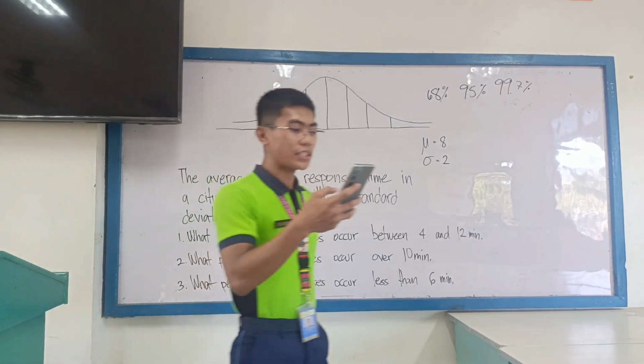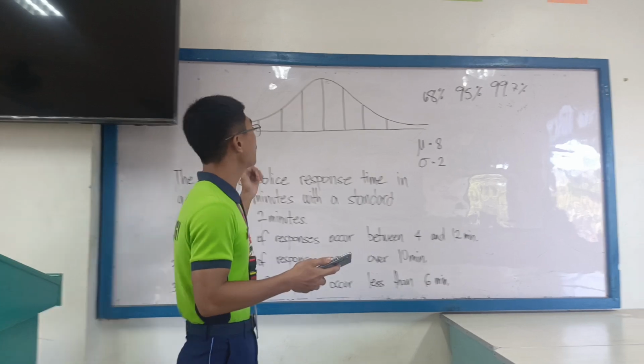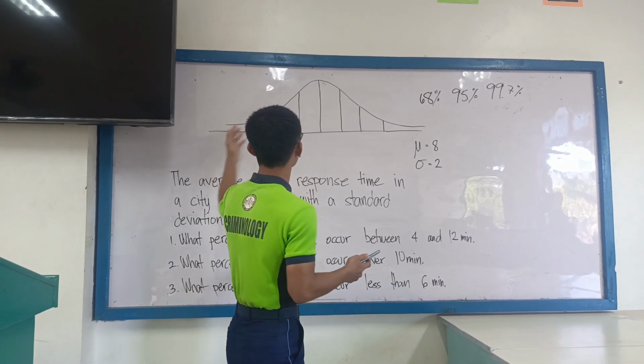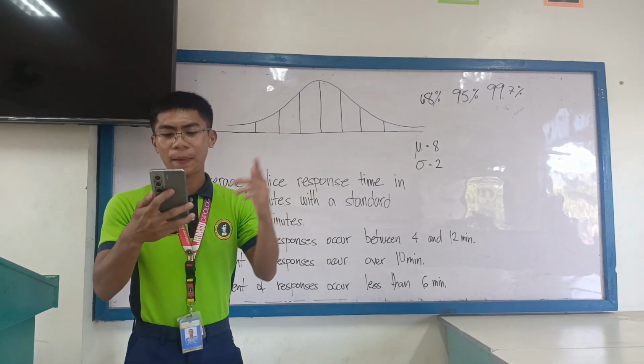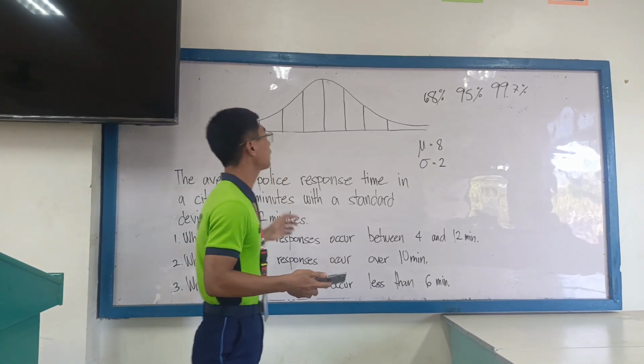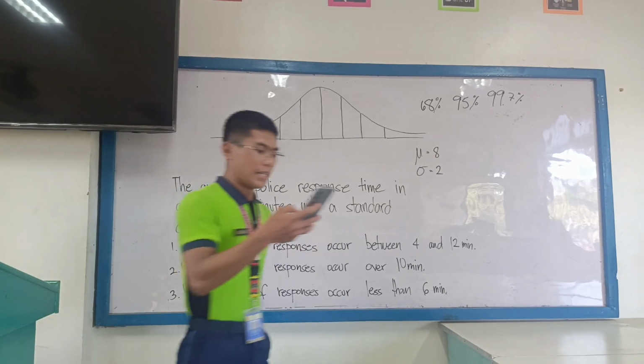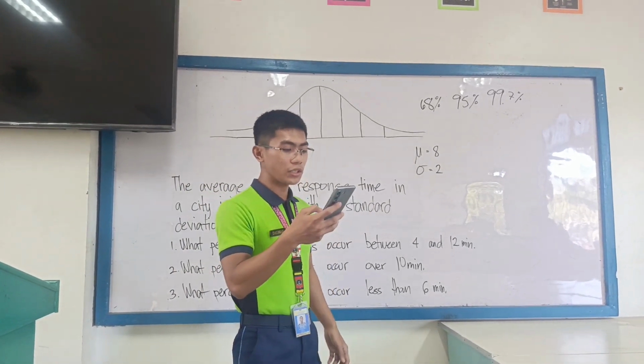Next is the bell-shaped curve. So the normal distribution has a bell-shaped curve, which is this. The standard deviation and the mean will give the bell-shaped curve shape. Next is the asymptotic nature.